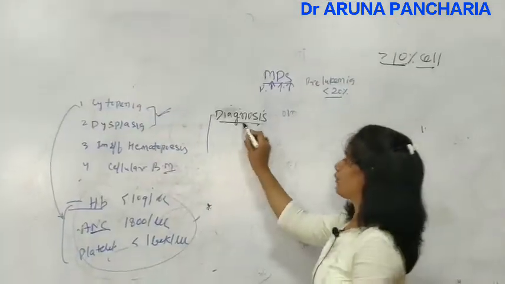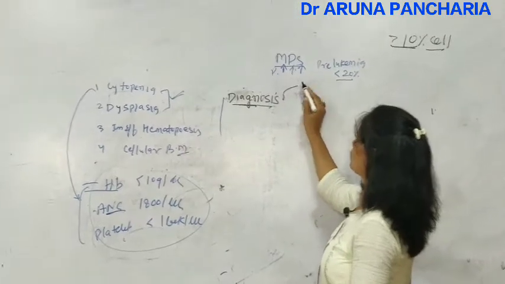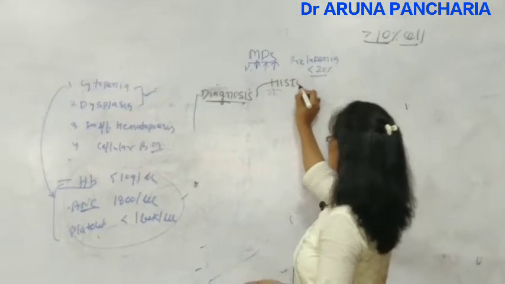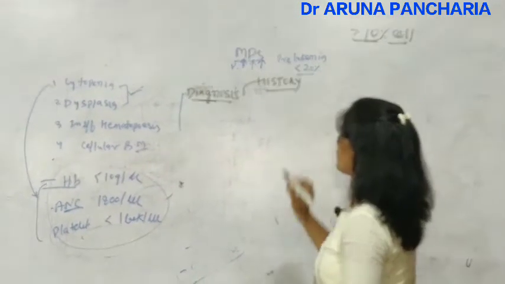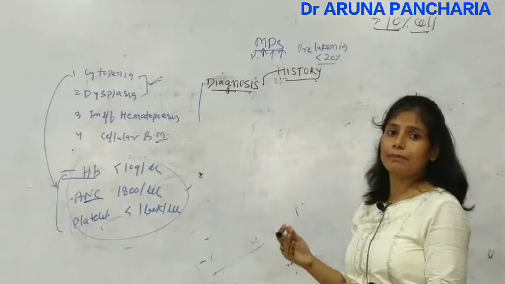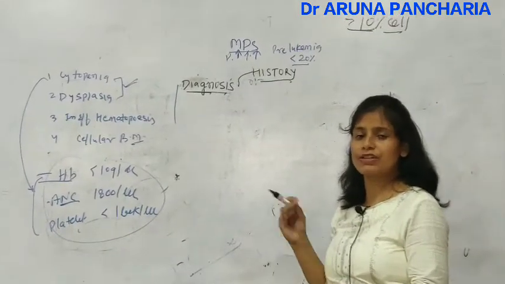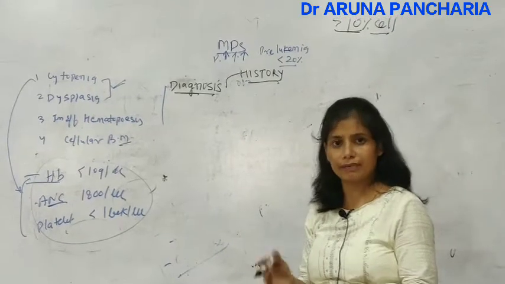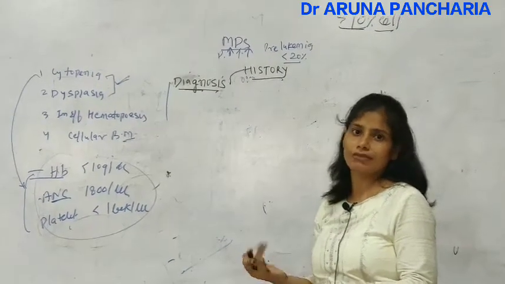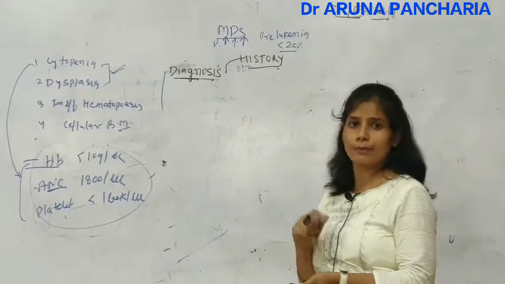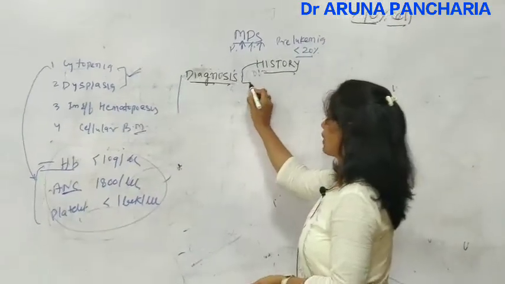For diagnosis, you have to carefully take the history, because if the patient is taking some medication, has any prior exposure to a particular agent, or is alcoholic, then these are mimickers of megaloblastic anemia, so you have to keep these mimickers in mind. So carefully take the history.